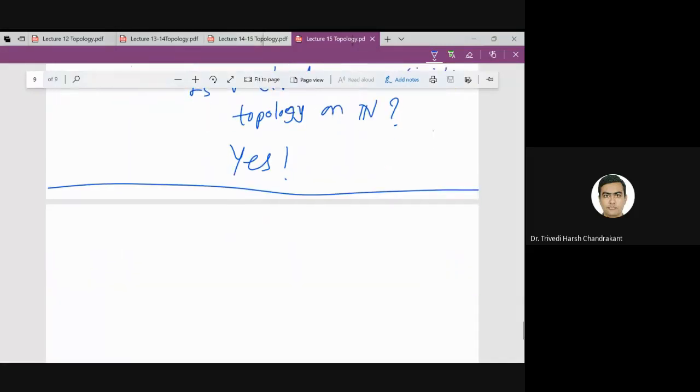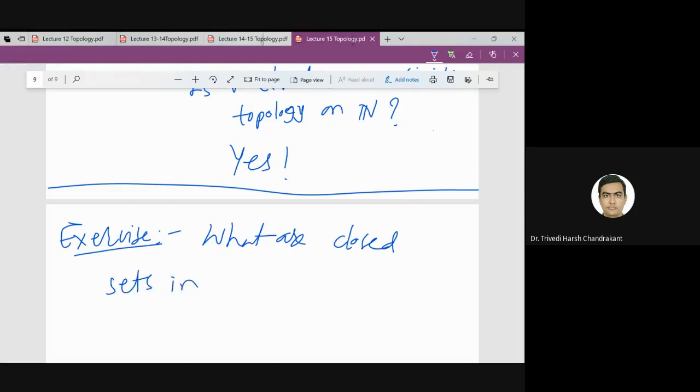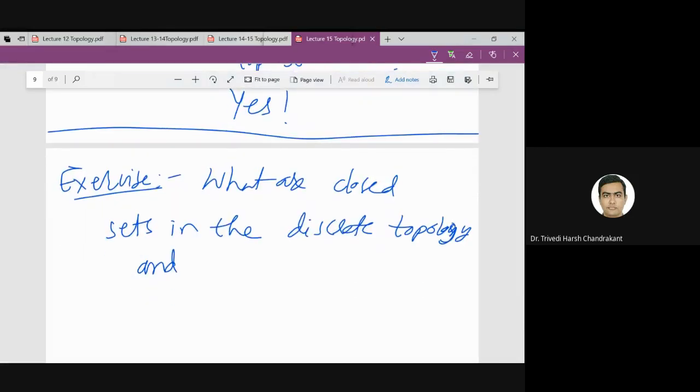So this is another example. Okay, and then the next question is the discrete topology. Let me give it as an exercise because I think the time is over. What are the closed sets in the discrete topology and the lower limit topology?